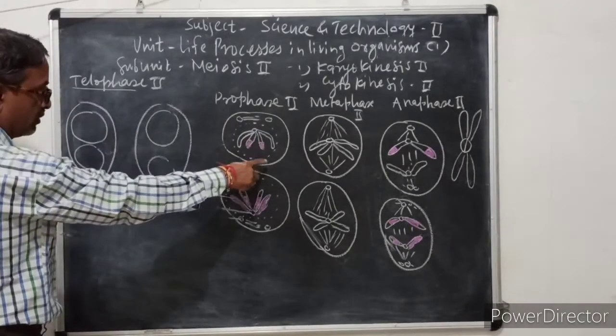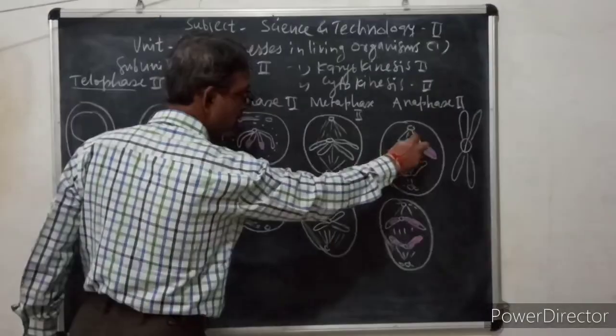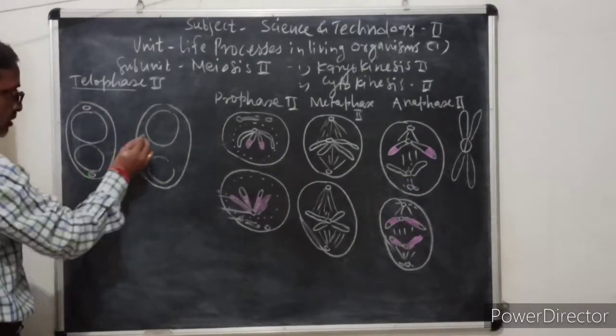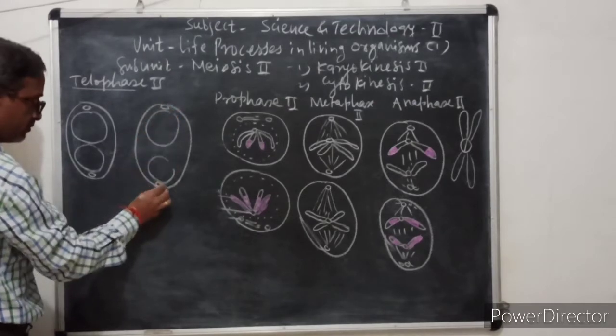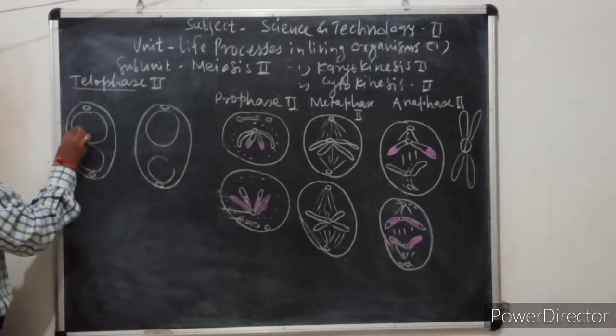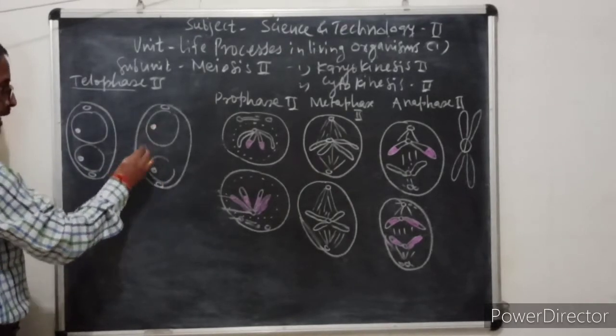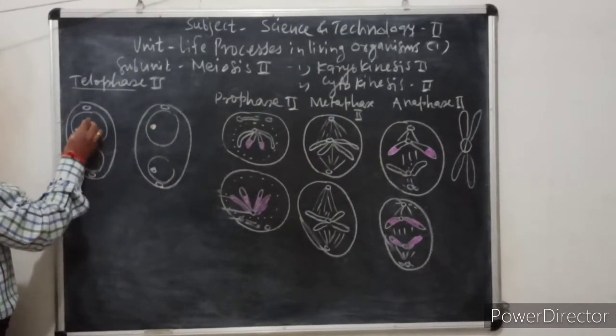Now these are what are called centrioles, and here the nucleolus reappears, and here is the chromosome.